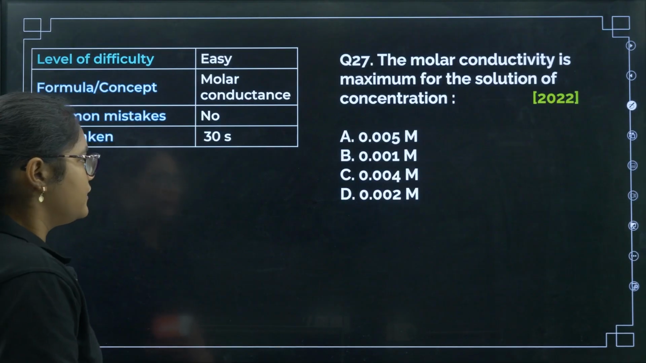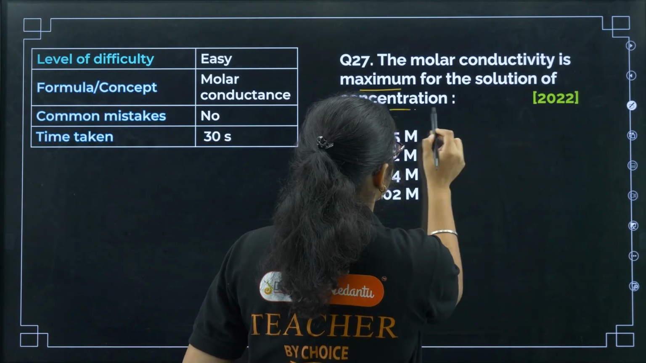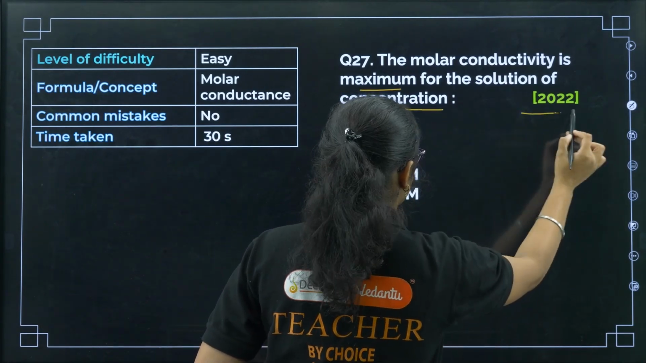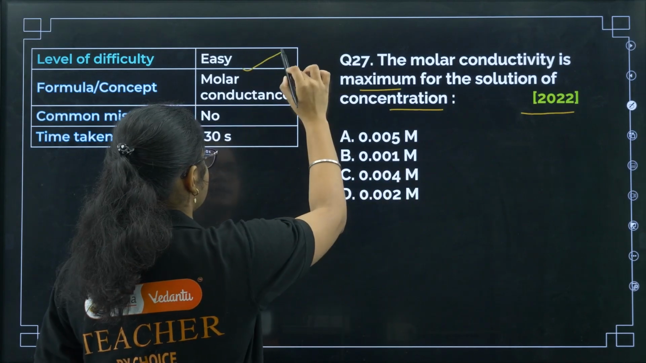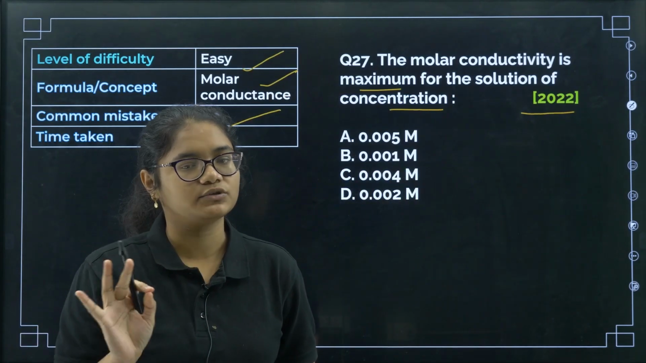Okay. Next question, the molar conductivity of is maximum for the solution of concentration. This is a 2022 question. Again, this is a very easy question. You need to know the molar conductance formula. If your concepts are clear, then there is no chance of error here.